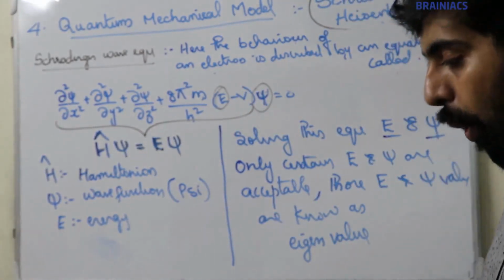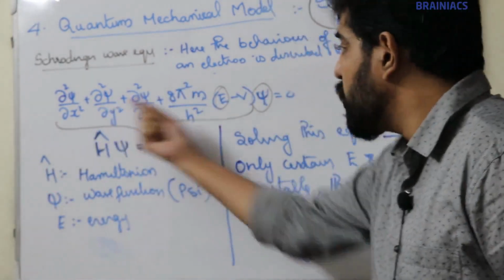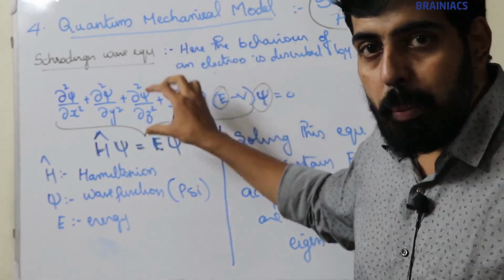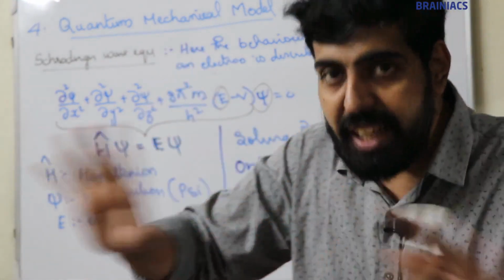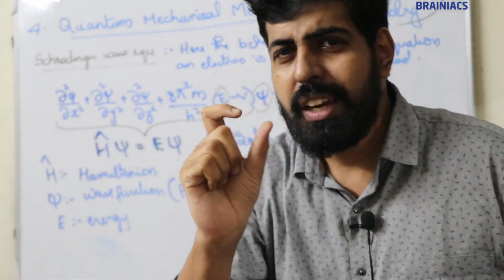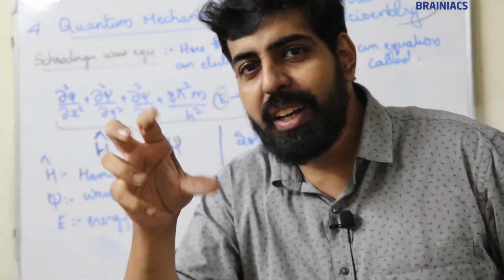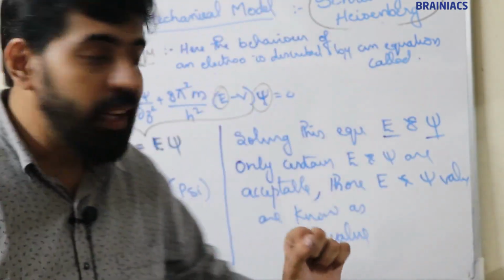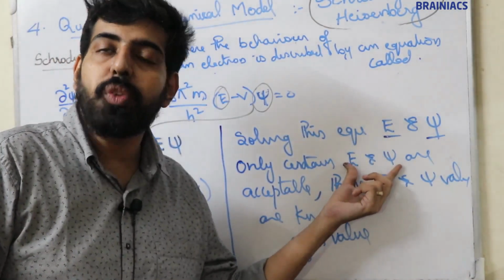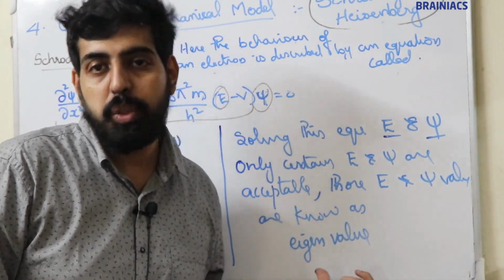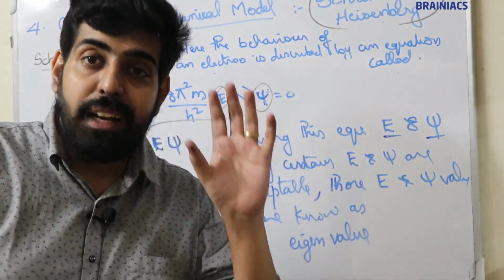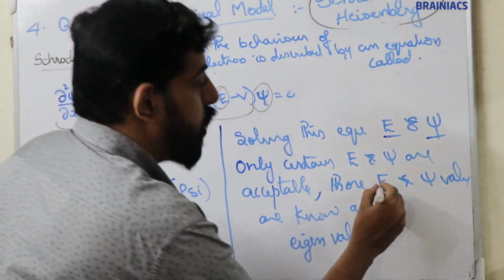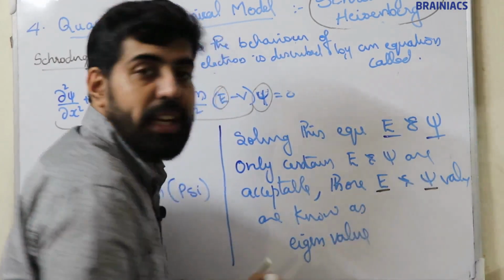All the E values and psi values obtained by solving this equation are not taken. Only certain values which obey certain conditions are taken. I don't want to reveal those conditions. Those taken values, those acceptable values, are known as eigen values. So solving this equation, we got values for energy and psi.